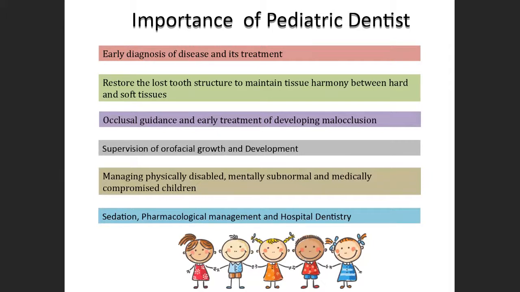If there are broken down teeth, the child will have a lot of issues like chewing and speaking. If we restore the lost tooth structure by restoration or proper treatment, we are helping restore the harmony between the hard and the soft tissues.